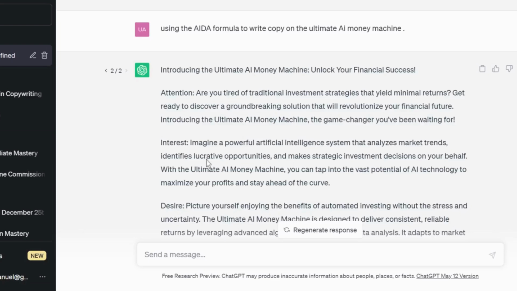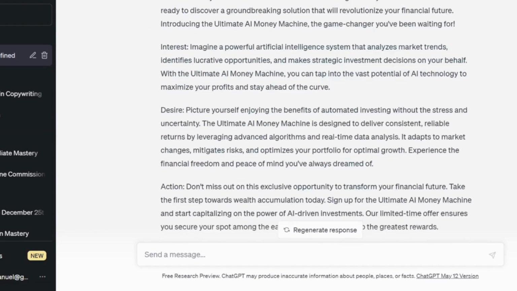Then from there you can go to the desire. The desire here is to help them picture how their life is going to look after they purchase the product or when they begin to use your product. So the desire here says, picture yourself enjoying the benefits of automated investing without the stress and uncertainty.